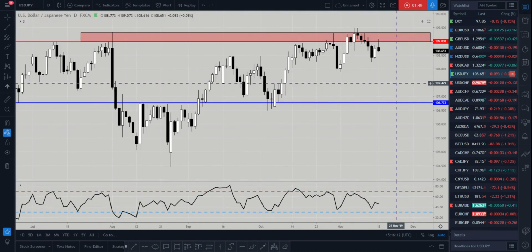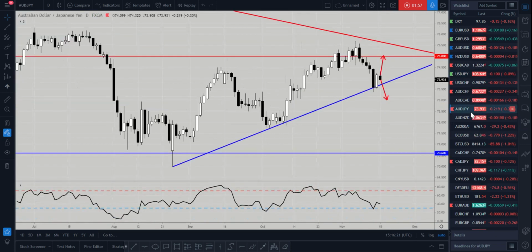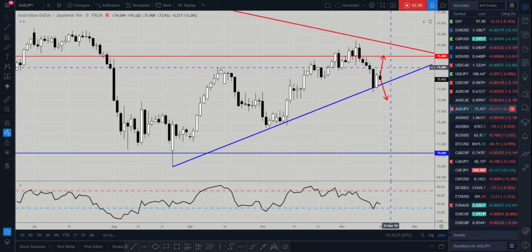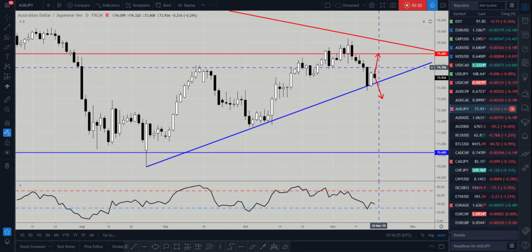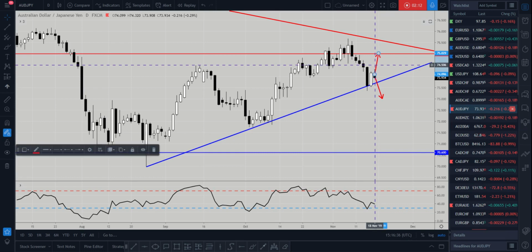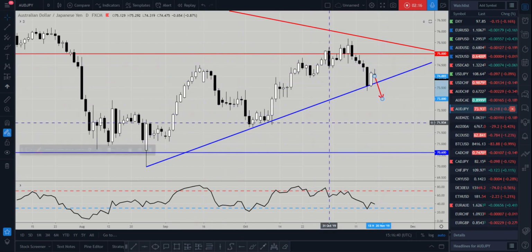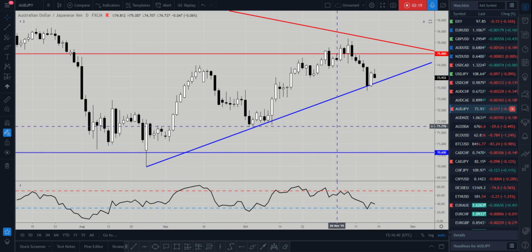So what can we anticipate from this? Well, if the dollar yen is going to bounce from here, then one currency pair that we like to take a look at in these scenarios is Aussie yen. In our market outlook, we described that there's a potential for the market to push higher. However, if the risk off sentiment continues like we expected it to, a breakout of this trend line is more likely, and we're looking to get that right now. So the market is looking more on the move lower than on the move higher.